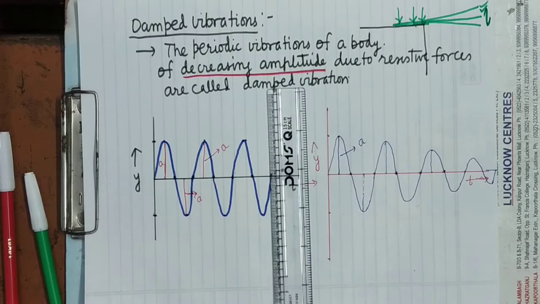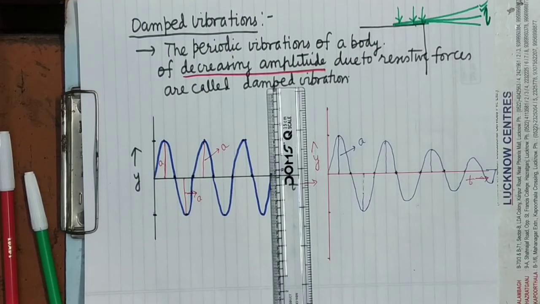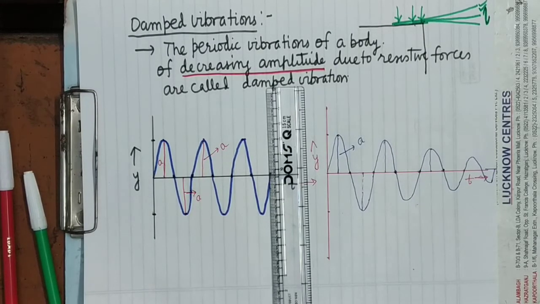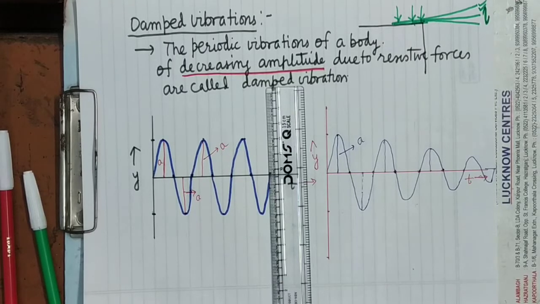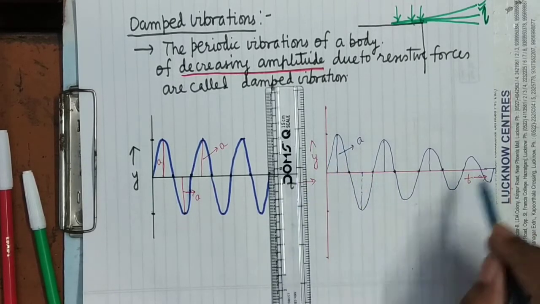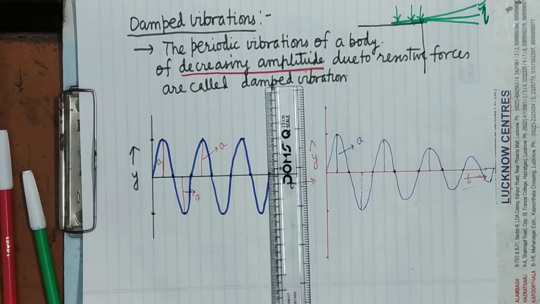Now see here, there are some examples of damped vibrations. Any body which is set into vibration in the air by displacing it slightly from the mean position executes damped vibration. Because of the air resistance, it will continuously lose energy and perform oscillations of this nature, in which the amplitude is continuously decreasing.